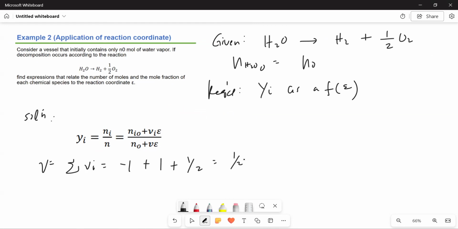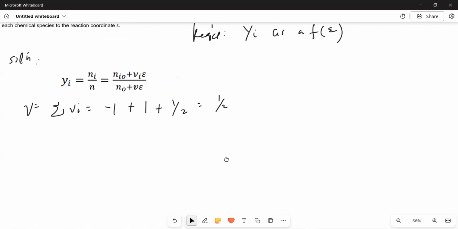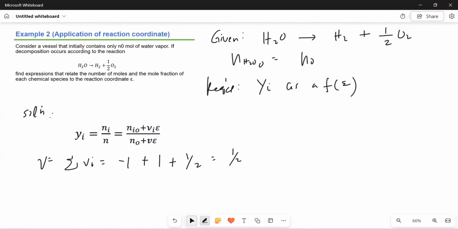Actually, that's it, because for n naught, it's simply N naught. But let's still write that N naught is the summation of N sub I naught, and it's simply just water. So that's already assigned N naught.